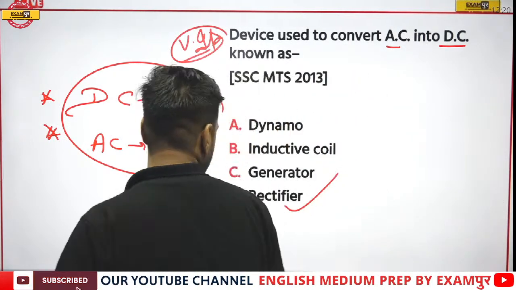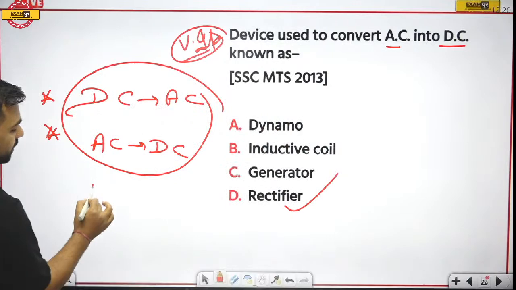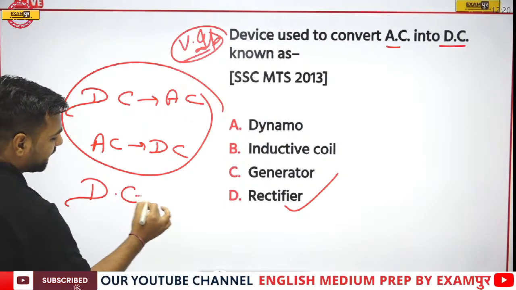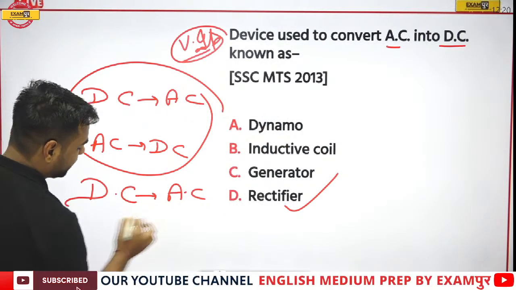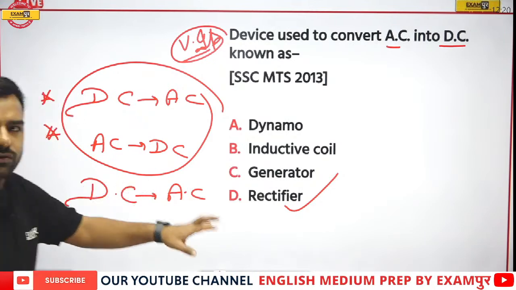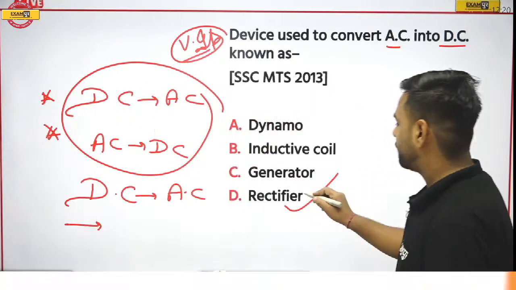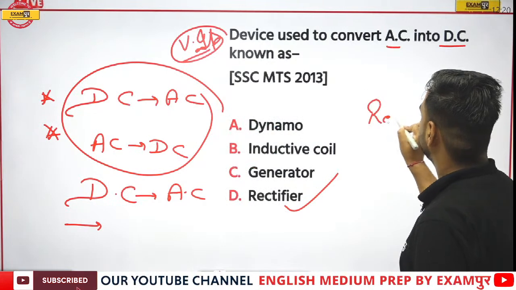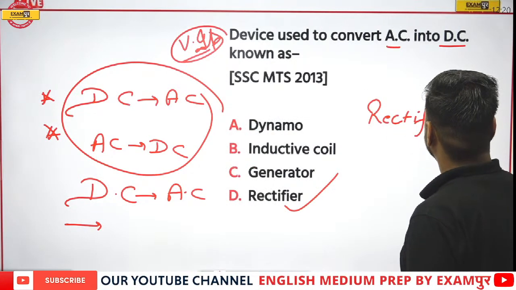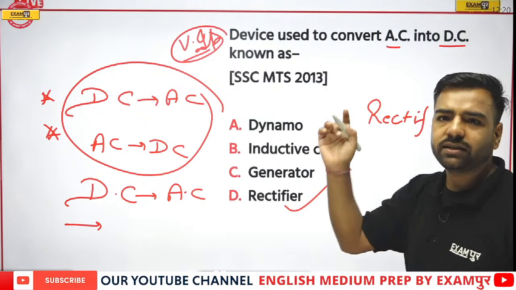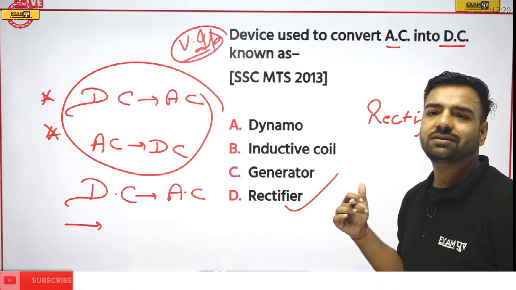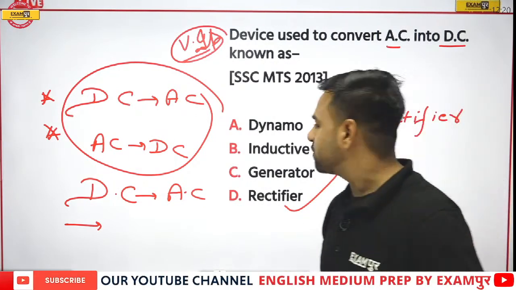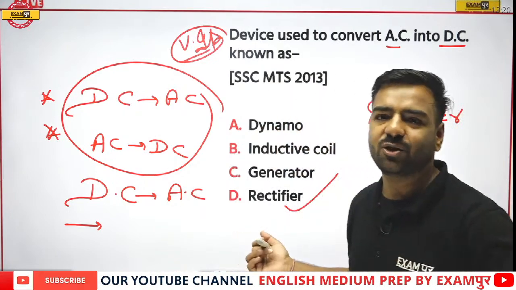What if I ask you direct current into alternating current? What would be the correct answer over here? And let me give you the options. The first one would be rectifier. Second one, do you need options seriously, or should I directly give you the answer? Are you aware of this question or not? If yes, only then I'll give the options.